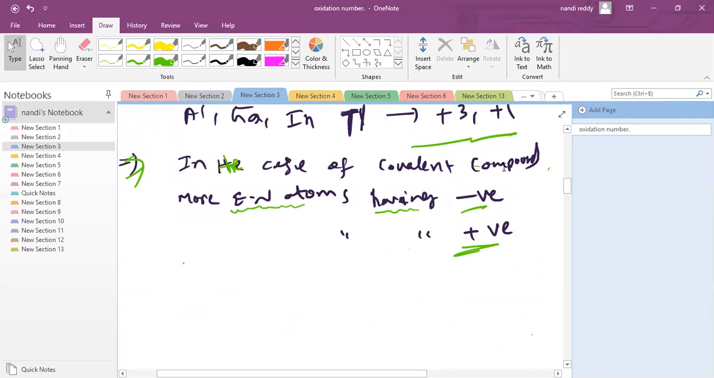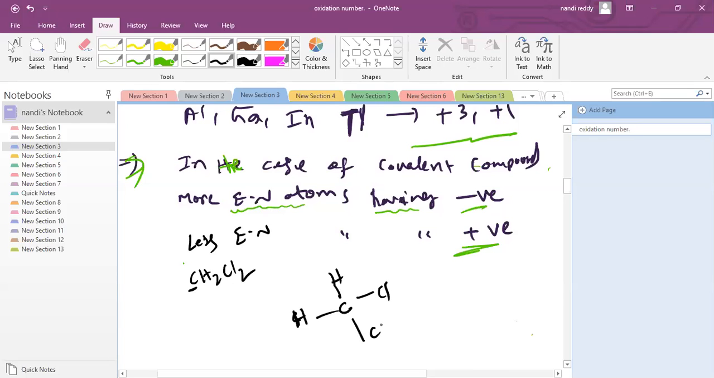In the case of covalent compounds, the more electronegative atom has a negative charge and the less electronegative atom has a positive charge. For example, CH2Cl2. I need to calculate the carbon oxidation number. I'm writing the structure here: four bonds, hydrogen, hydrogen, Cl, Cl.